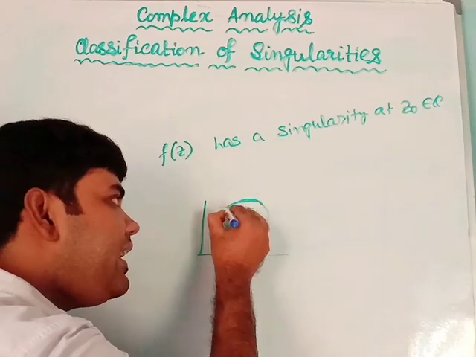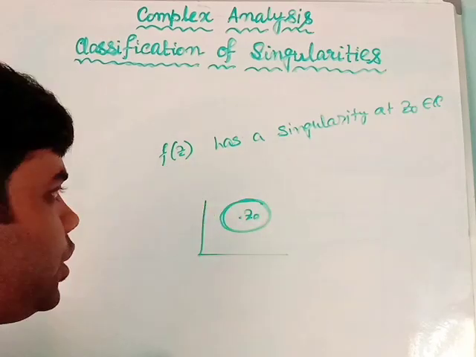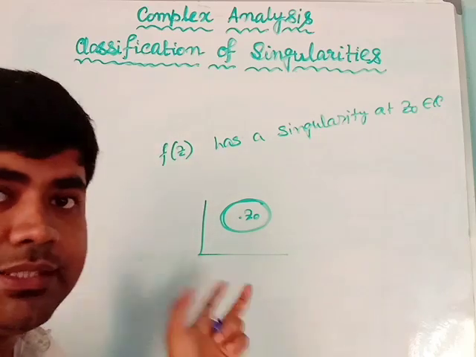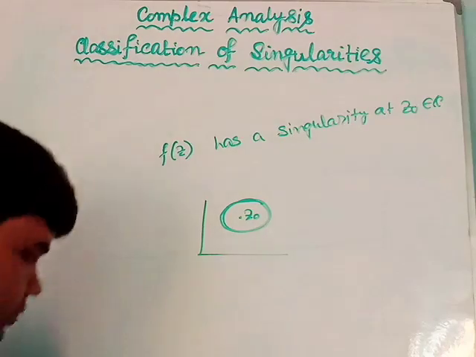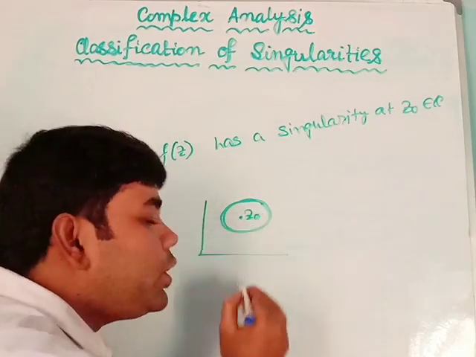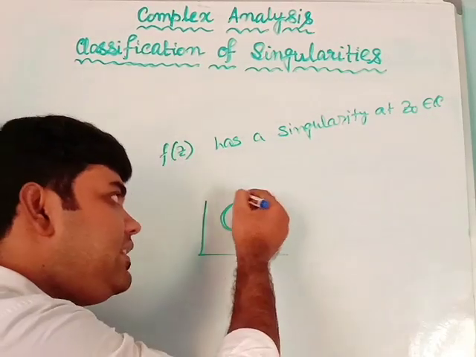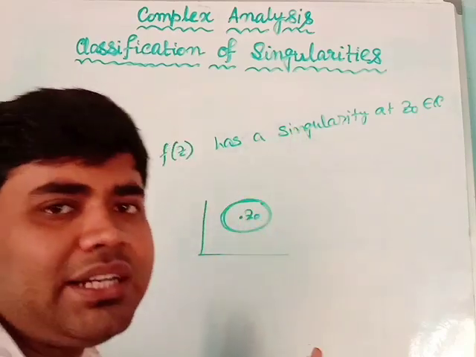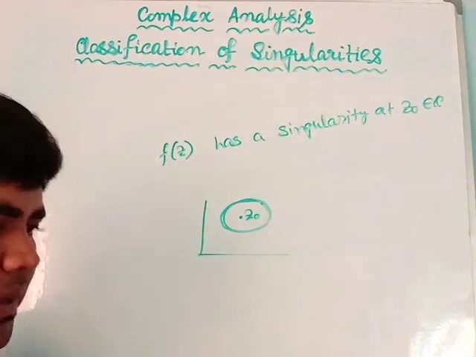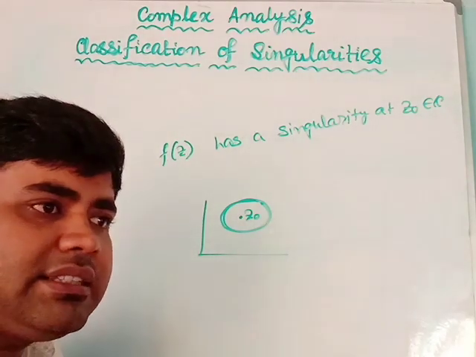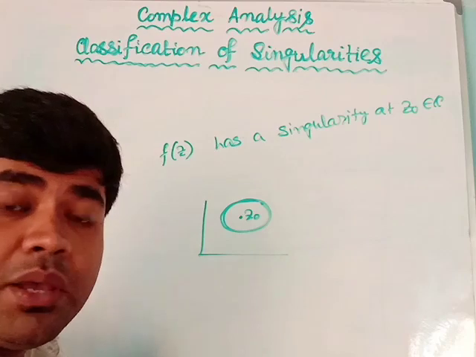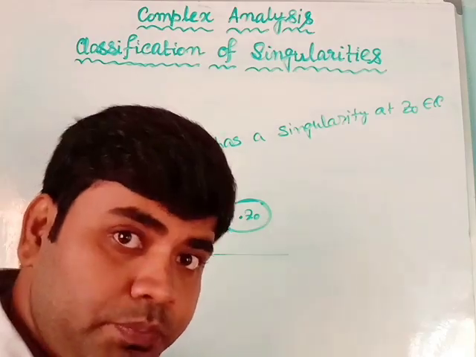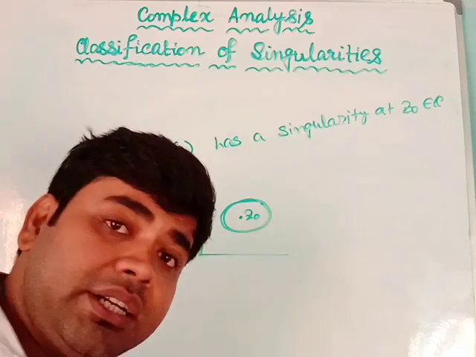Now, if I find a neighborhood of the point z0 where no other singularity exists, suppose z0 is the only singularity in this certain neighborhood, then I will call z0 to be an isolated singularity. So it means that this singularity is separated, is isolated, because there are no other singularities in that particular neighborhood. Okay, so that will be called isolated singularity.